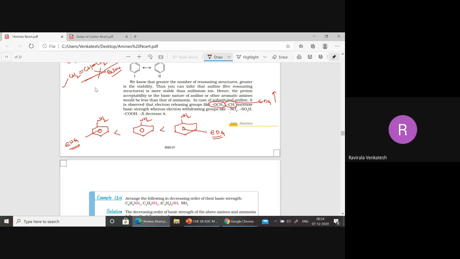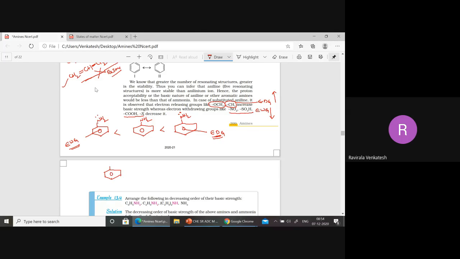Now NO2 group, SO3H, COOH, and halogens, all these come under electron withdrawing groups. You can see your 11th class notebook, it will be there. Electron withdrawing groups decrease the basic character because they withdraw electrons, so the lone pair density on nitrogen decreases. Donating groups donate electrons, so nitrogen has more lone pair density. Understood here, everyone?